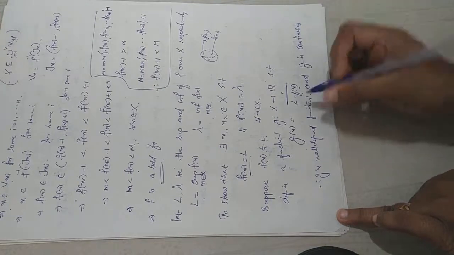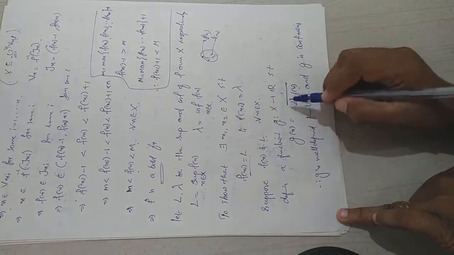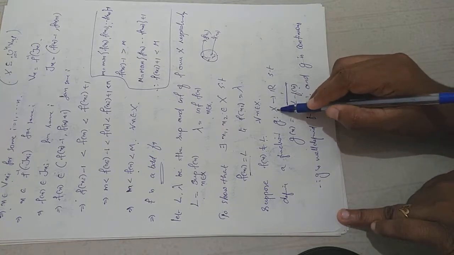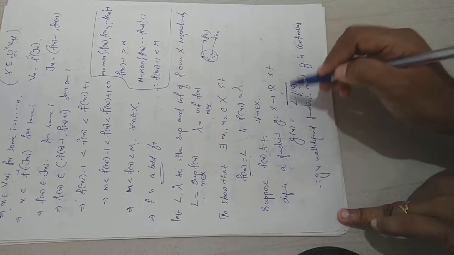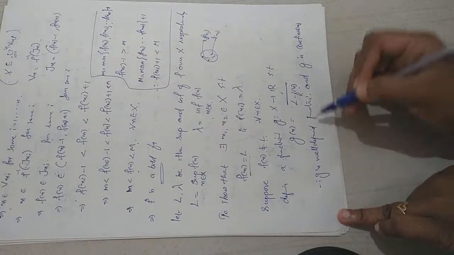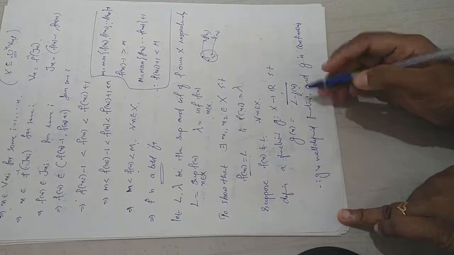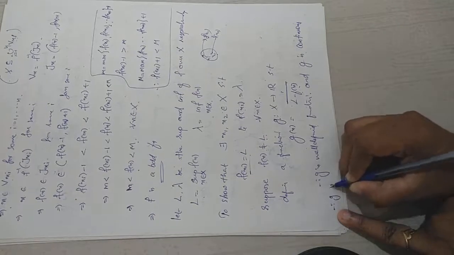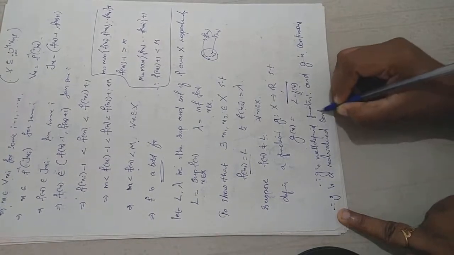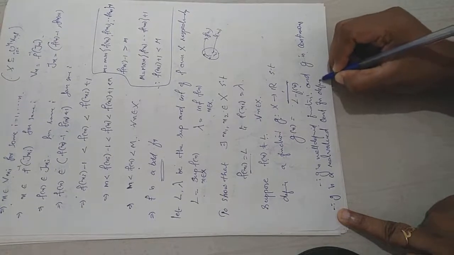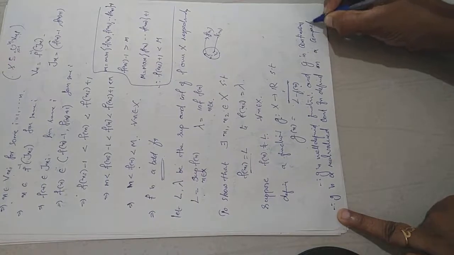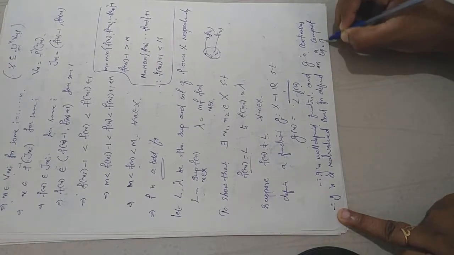So now g is a continuous real valued function defined on capital X, where X is our compact topological space.